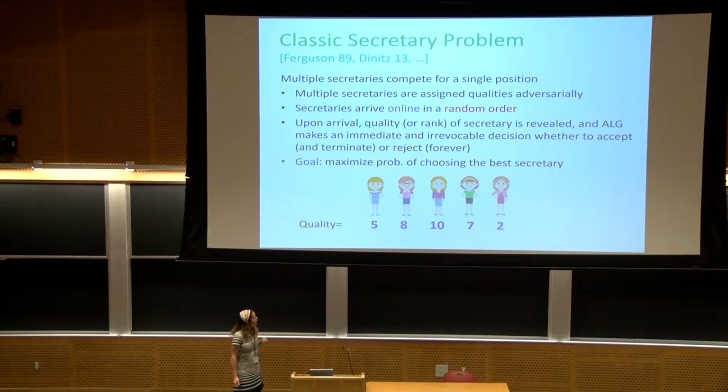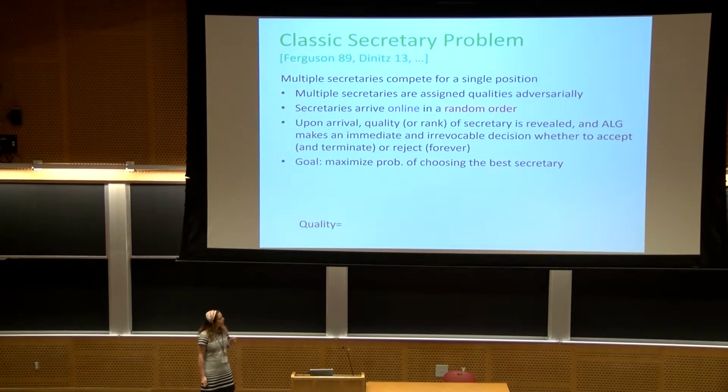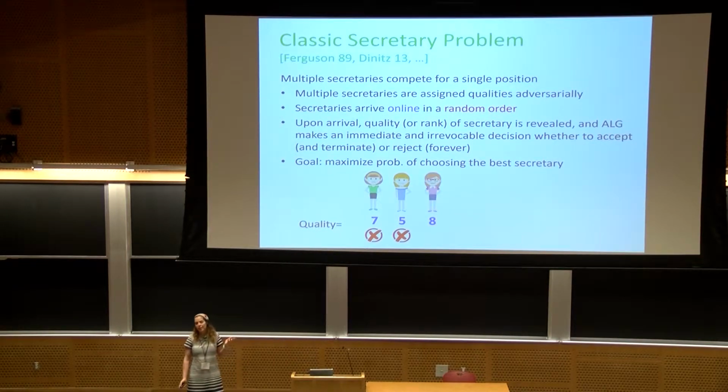Okay, so for example, here we have 5 secretaries. You can see the qualities. You can also think about just ranking. It's easier for me to describe with numbers. And then the secretaries arrive in an online fashion. The first secretary arrives. She has quality 7. Maybe the algorithm waits a little more and doesn't accept her. And then the next one comes. She's even worse. So the algorithm waits some more. And then maybe the next one has quality 8, and the algorithm takes her. So this is the classical secretary problem.